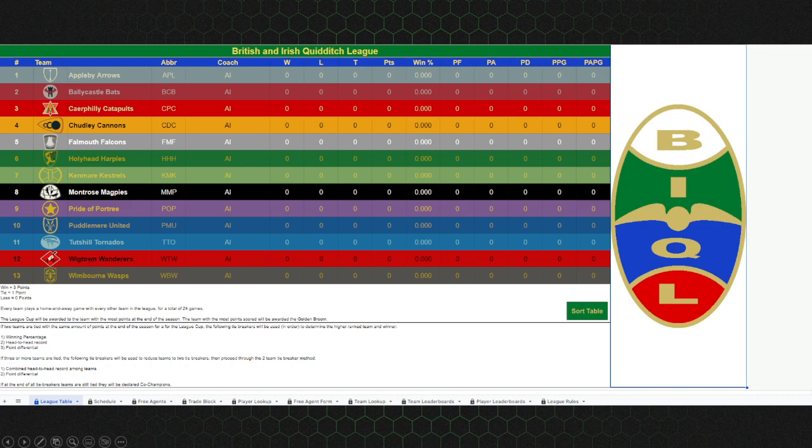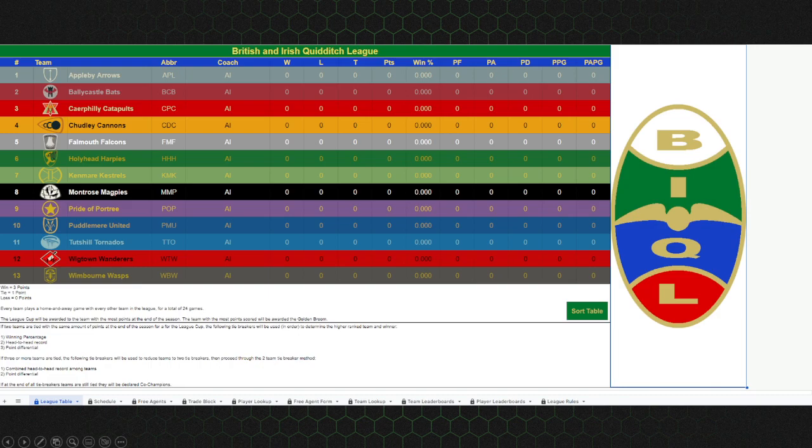We're going to jump through some of these tabs. Of course, this is the league table tab. The schedule tab is a list of all the games within the league. You can look at all the results from every team on this. I don't have a picture of it because it's pretty self-explanatory. It's just a list of every game for every set of games, the results, and the attendance for them.